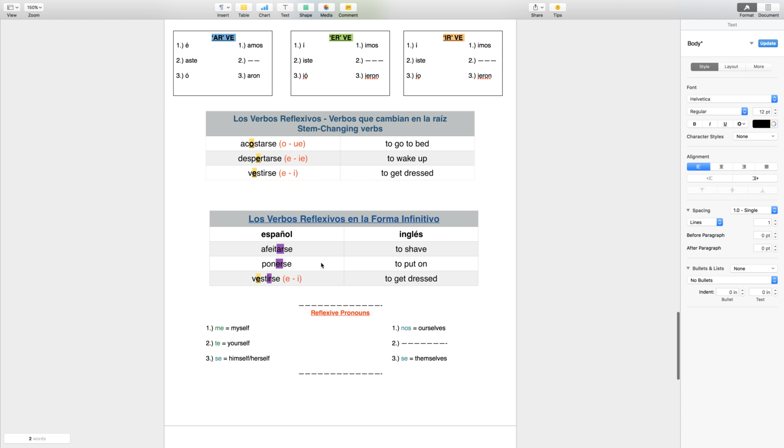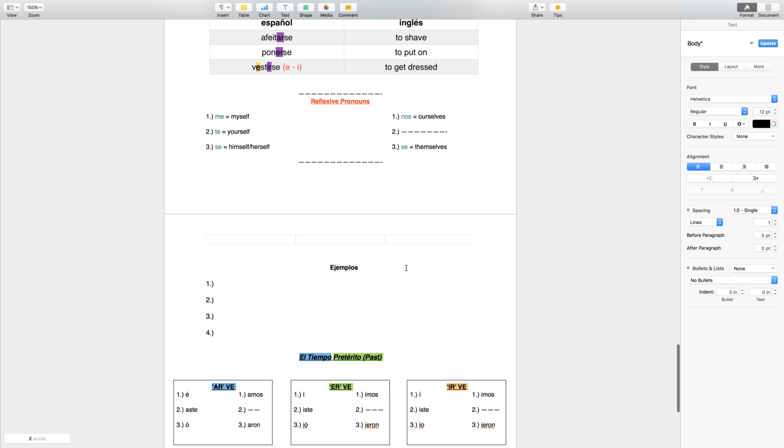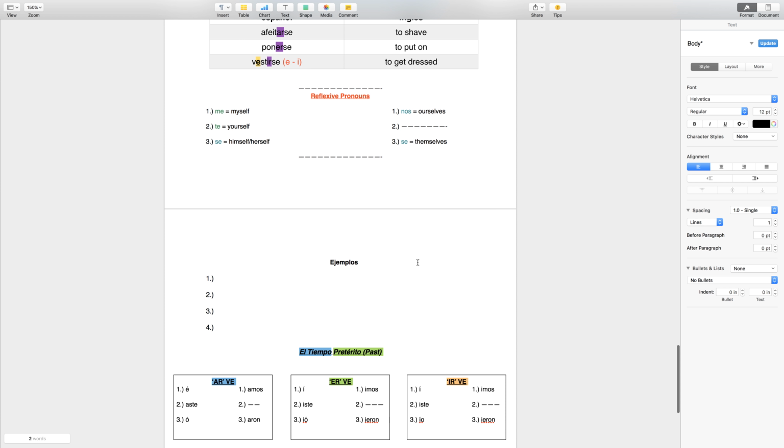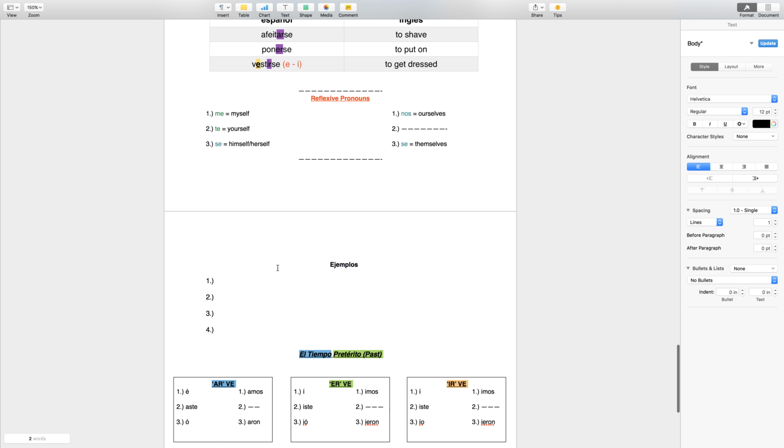When we look at some examples, these are the verb endings we're going to be utilizing for all of them. So same verbs we've just been focused on in the last video. Now we're going to use some different examples. Alright, so let's take the verb afeitarse as we did in the last video, and now we're going to use the past tense. So, did you shave this morning? So instead of do you shave, did you shave?